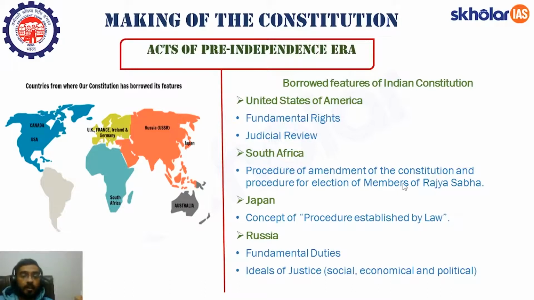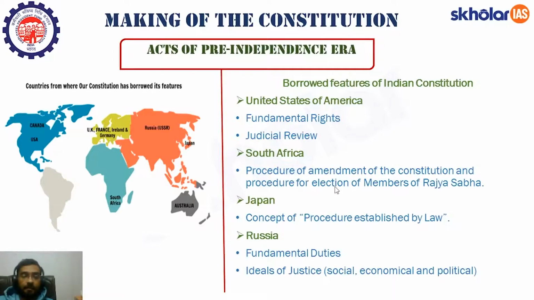Now, the procedure in which the constitution is amended and the procedure of election of member of Rajya Sabha, both of these procedures have been borrowed from South Africa. See, I have already told you that there is no provision for joint sitting in case of constitutional amendment bill. So इसलिए ये बहुत ज़्यादा important है constitution amendment की जहाँ भी बातें आती हैं. So you need to remember two facts currently. No procedure for joint sitting, and the procedure of amendment of the constitution has been borrowed from South Africa. I hope this is clear to all of you.